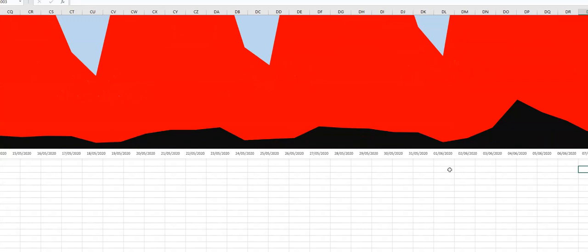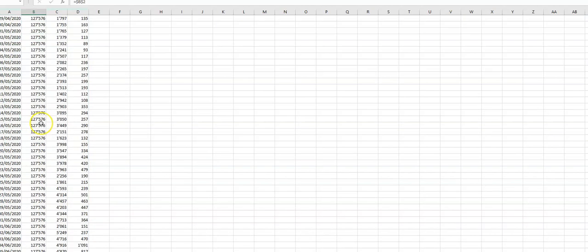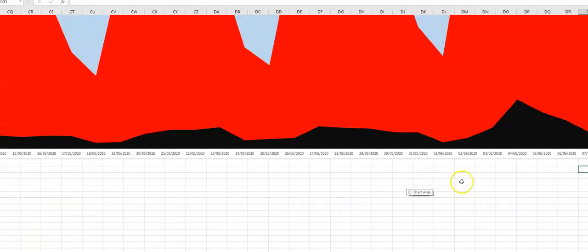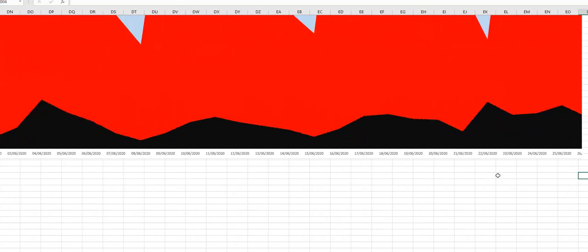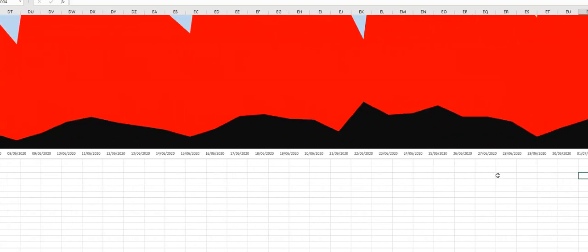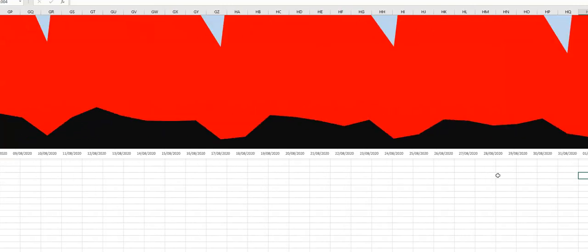Oh, we got a big spike. 4th of the 6th. Let's see what the 4th of the 6th was. Oh, yeah, right in. They changed it. Okay. See, the numbers are always justified. This is on a huge scale. I mean, this is the original graph at least 30 times.